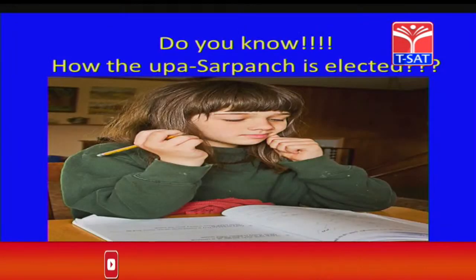Do you know how the upasarpanch is elected? How the upasarpanch is elected, children? Yes, after the election of sarpanch and ward members, the sarpanch including all the ward members, from among those ward members, will elect one ward member as the upasarpanch. What does this upasarpanch do? This upasarpanch will take charge of the sarpanch's work in the absence of the sarpanch. He will act as in charge in the absence of sarpanch. Did you understand, children? Good.